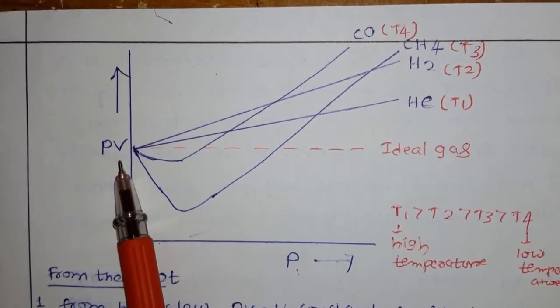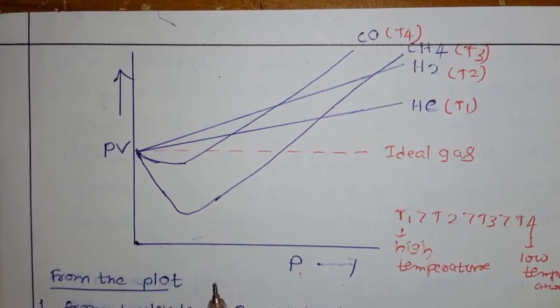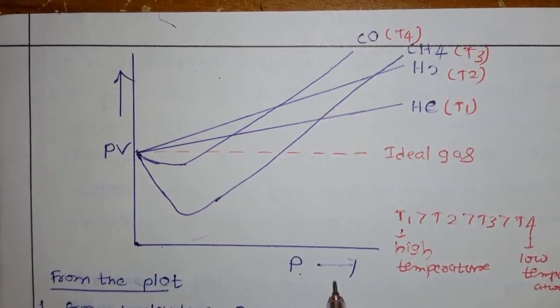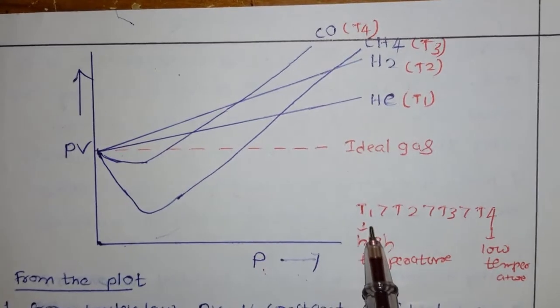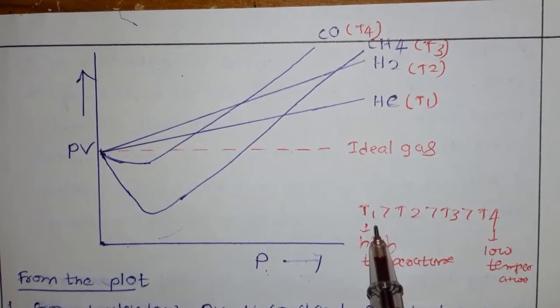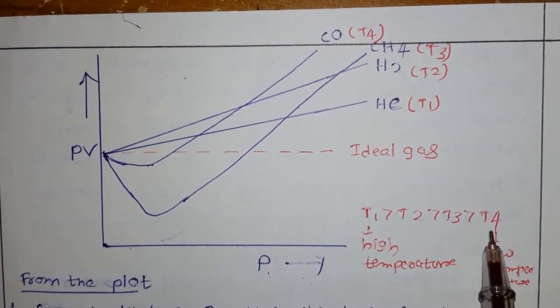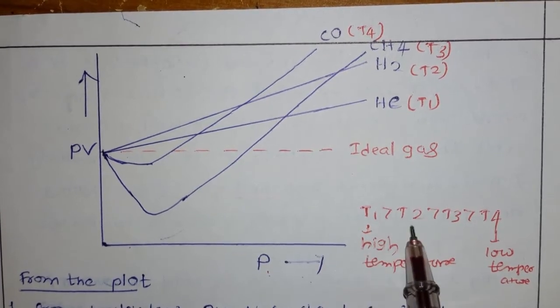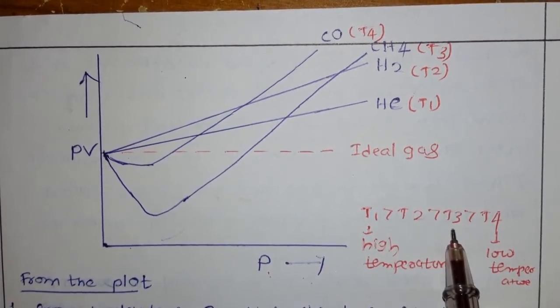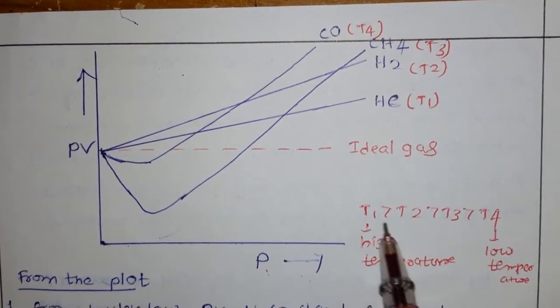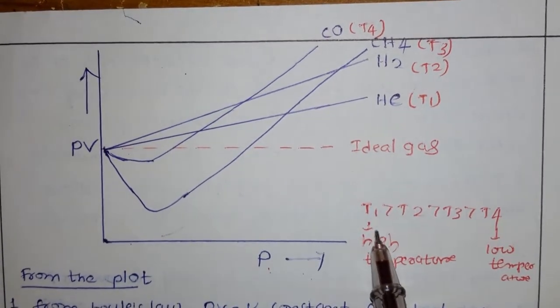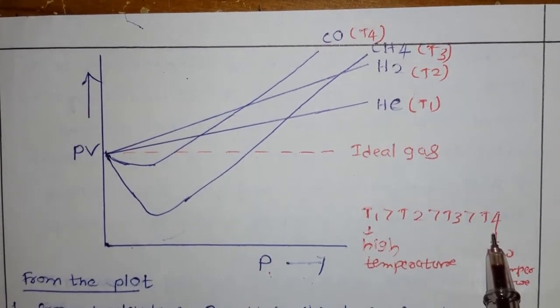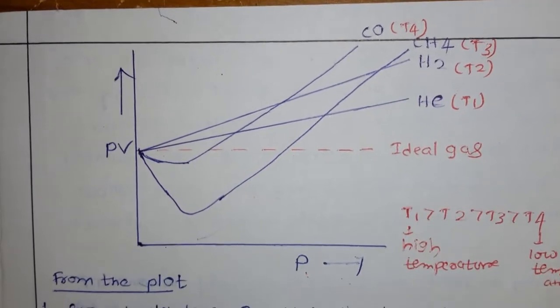On the y-axis we took the product of pressure and volume. On the x-axis we took the pressure. Now here you have to remember we have four temperatures T1, T2, T3, T4. Here T1 is greater than T2, T2 is greater than T3, T3 is greater than T4. Or simply, this is the high temperature, this is a low temperature. Okay. Now, what happened here?